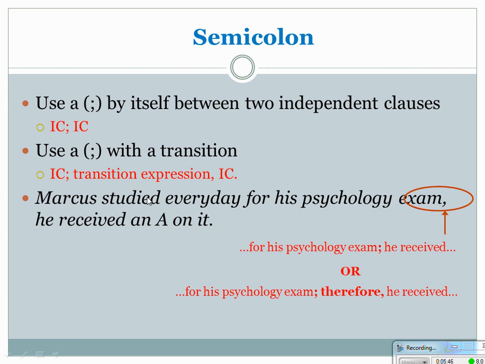So in this case, Marcus studied every day for his psychology exam. He received an A on it. So I can go ahead and take that comma splice and change it to a semicolon like I have in the correction. Or again, if I want to try incorporating effective transition words in my writing, I might go ahead and add a therefore. And again, by using that transition word therefore, it's showing me cause and effect.